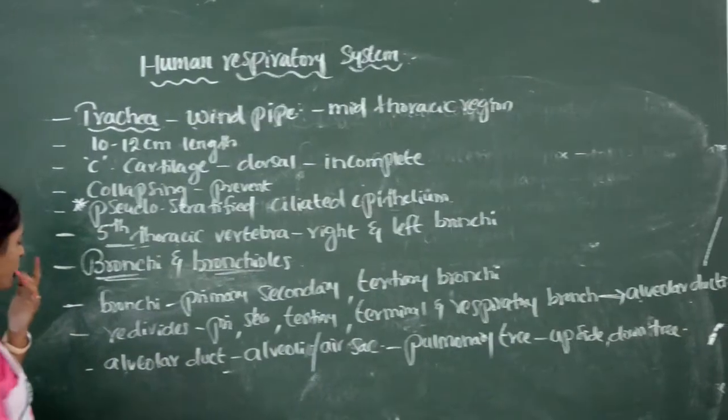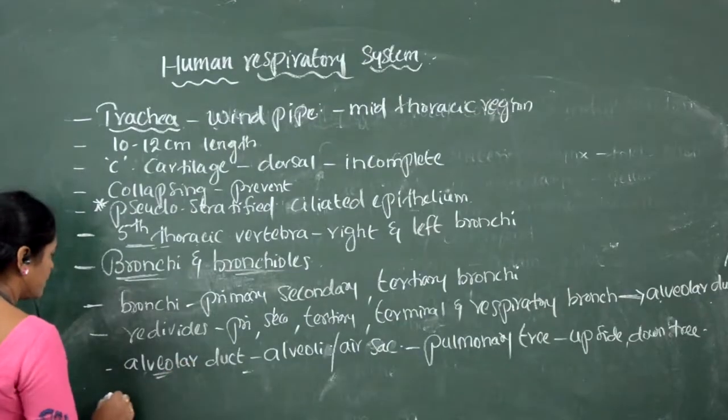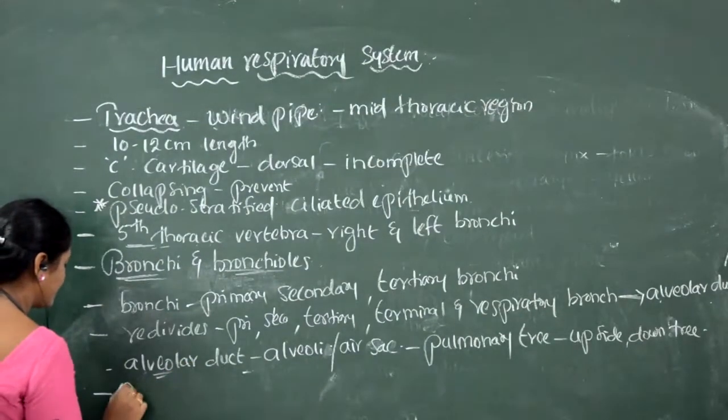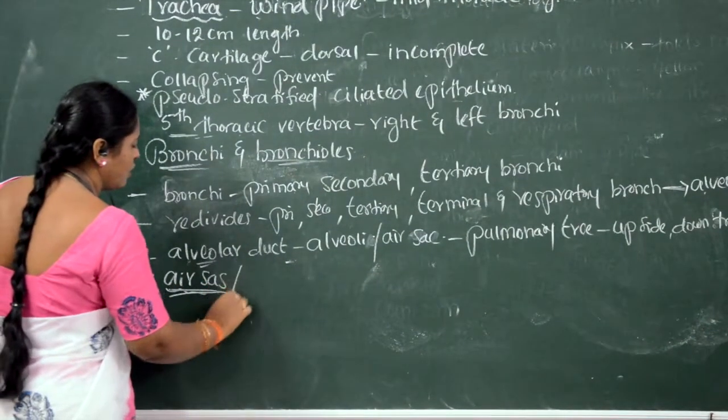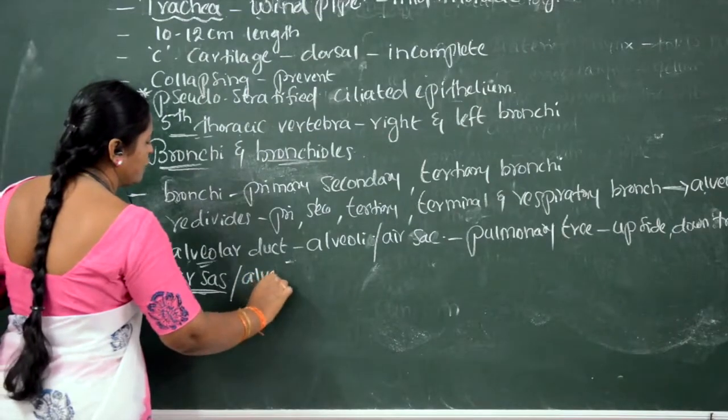Now we will see about the air sacs. The last part is the air sacs, or alveoli.